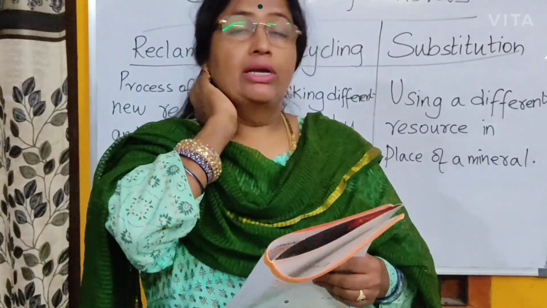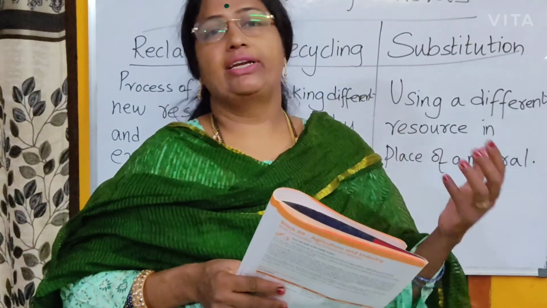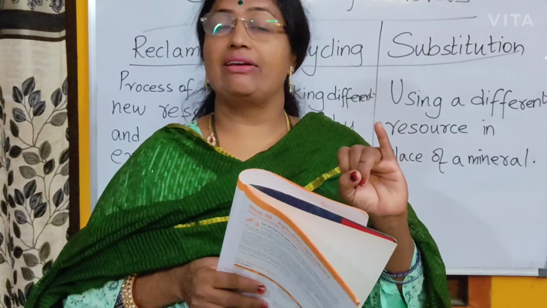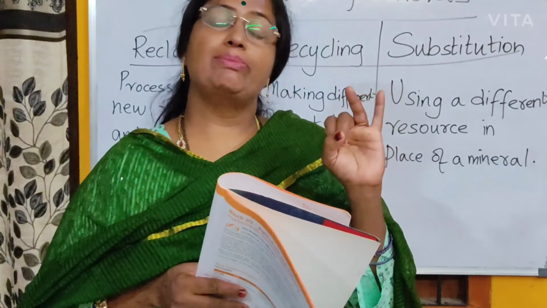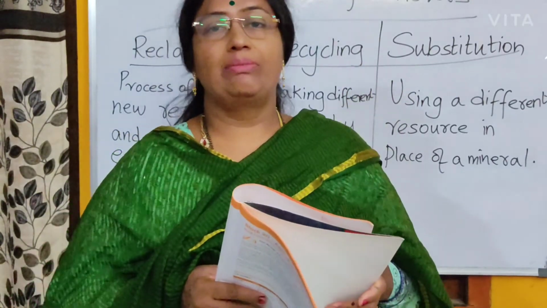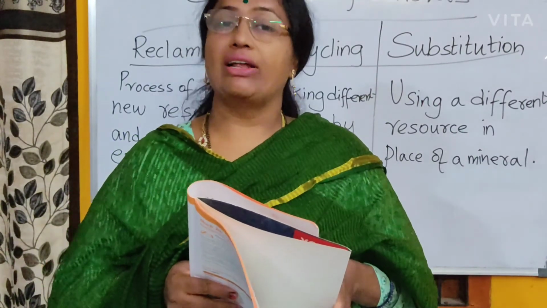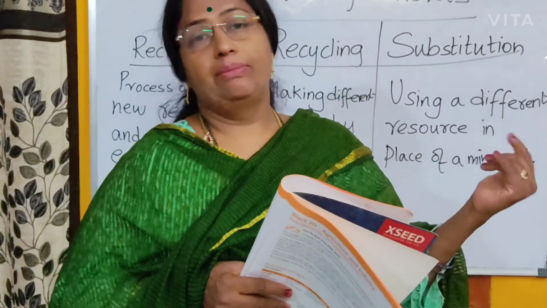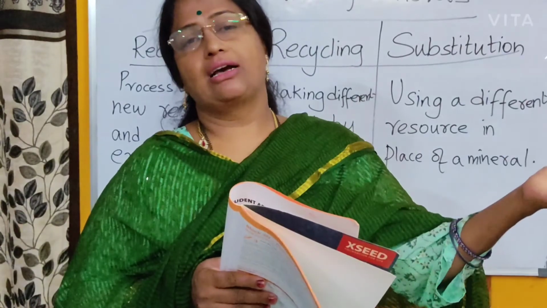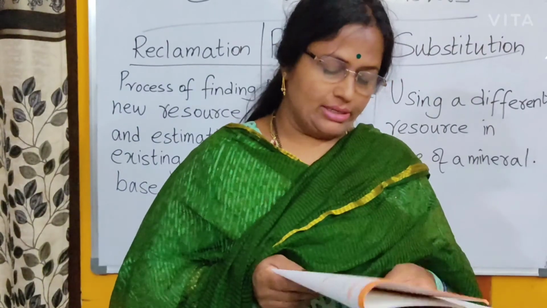Instead of 20 cars, if one vehicle is used for all these 20 people to travel to the same office, the fuel will be saved, the space on the roads will be saved, there will be less pollution, and you can save the minerals, right? And it is good for the environment also. This is called carpooling, sharing the vehicle with other people who are traveling to the same place. One day my car, the next day some other's car, all the people can use the same one car, right? This is carpooling, you can write about it.